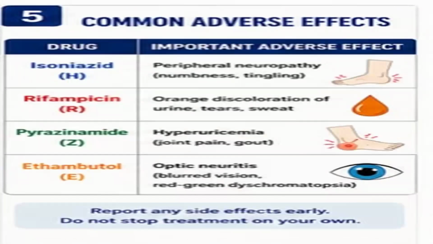Understanding adverse drug reactions is important during TB treatment. Isoniazid may cause peripheral neuropathy, which can be prevented with pyridoxine supplementation. Rifampicin commonly causes orange discoloration of urine, tears, and sweat, which patients should be informed about in advance. Pyrazinamide may lead to hyperuricemia and joint pain, and ethambutol can cause optic neuritis, resulting in visual disturbances and impaired color vision. Patients should be encouraged to report side effects promptly.